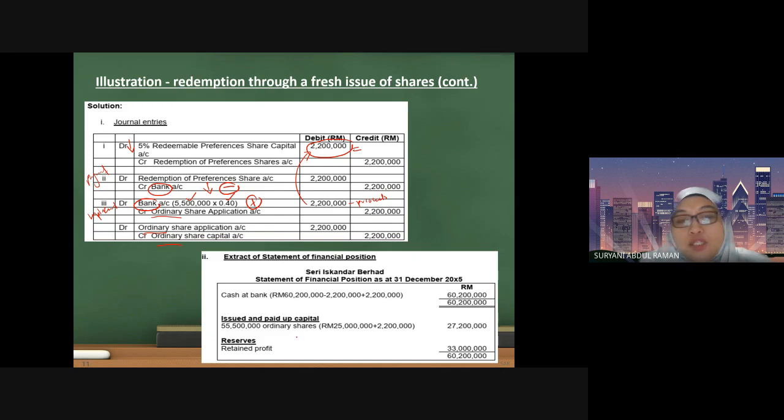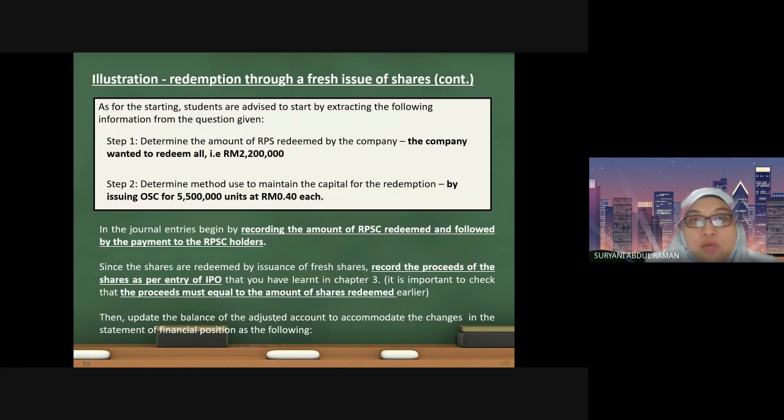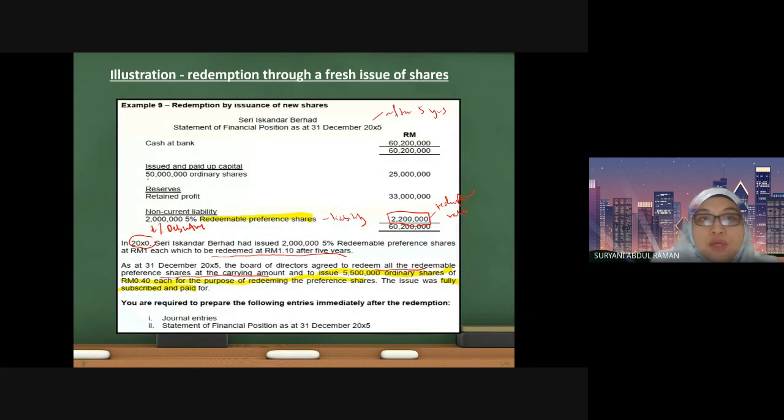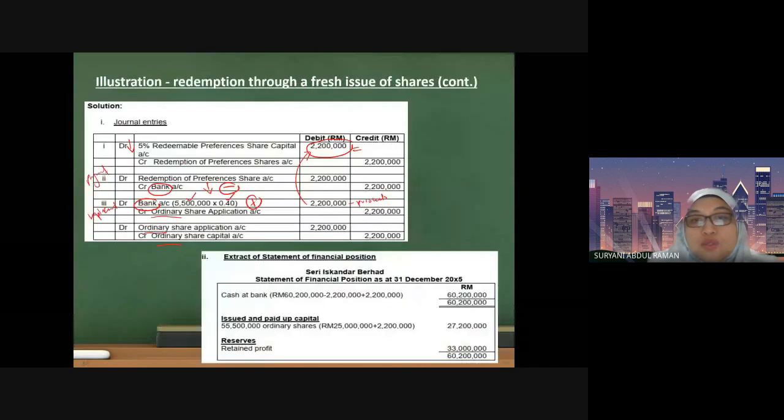Next, issued and paid up capital. Previously you have ordinary shares. Let us look at the previous one. You only have 50 million ordinary shares. So now your ordinary shares has increased to 55,400,000 because you are issuing the new ordinary shares here. Previously 50 million, so you add up the current issue of 5,400,000, so it becomes 55,400,000.